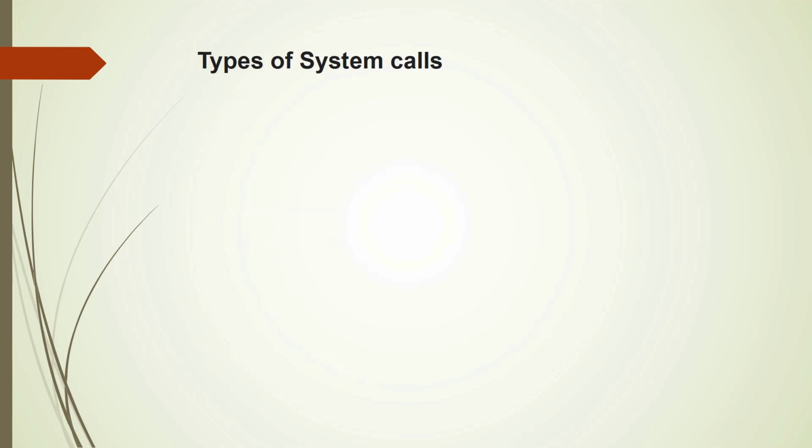Next is device management. There are several devices in the system, starting with the main memory, then the hard disk, then the printer, and so on. Every time the process needs a device, it will request the device, and once the work is over, the process will release the device. So system calls are available for that.